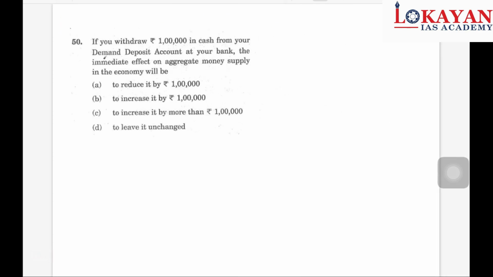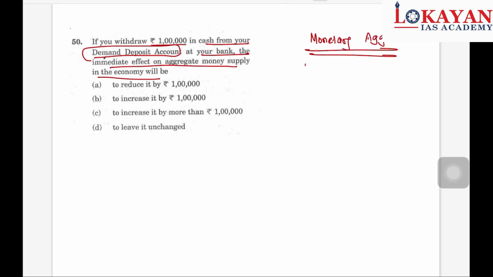Okay, now the next question. If you withdraw 1 lakh in cash from your demand deposit account at your bank, the immediate effect on aggregate money supply in the economy will be. See, in one of the previous videos we have seen monetary aggregates, so please revise them. I am not discussing it here, but just remember M1, M2, M3, M4.